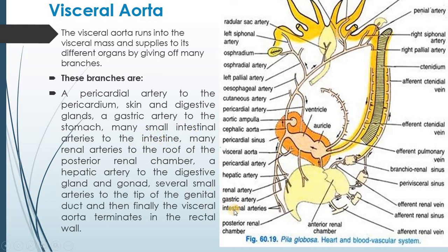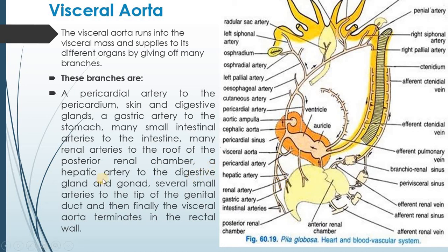Here you can see intestinal artery branches which supply the intestine part. Then many renal arteries to the roof of the posterior renal chamber. Here you can see the posterior renal chamber, and here you can see the renal artery which supplies blood to the roof of the posterior renal chamber.